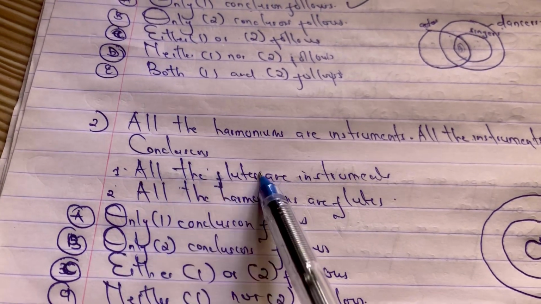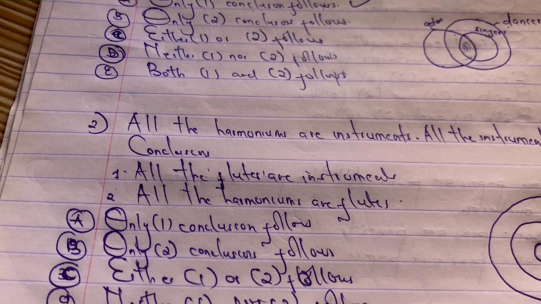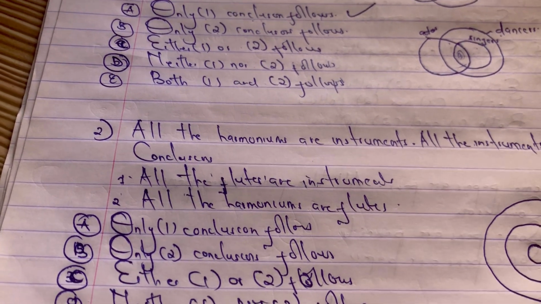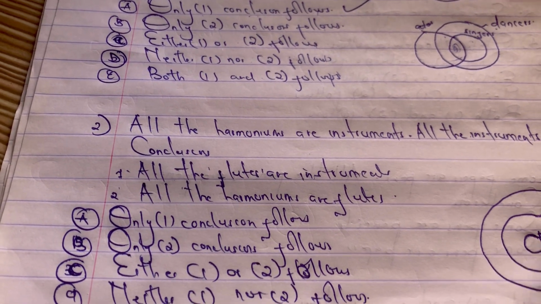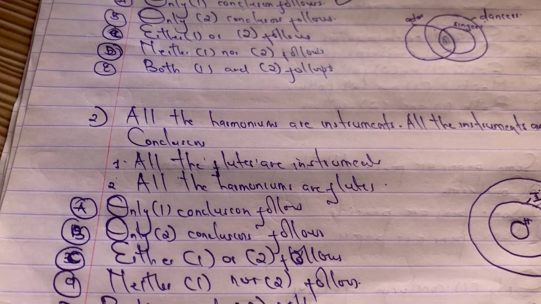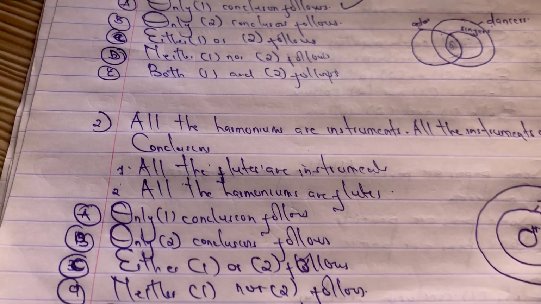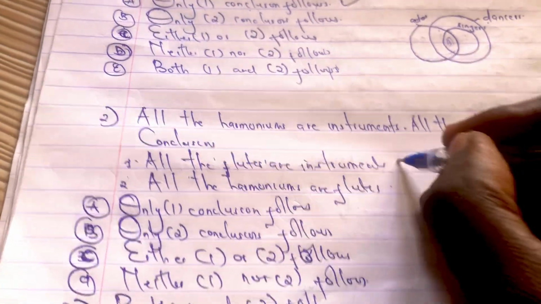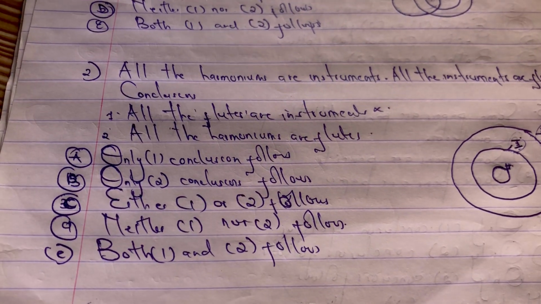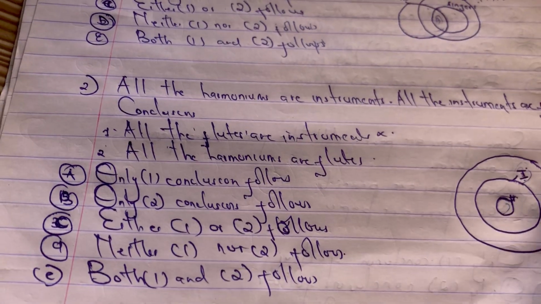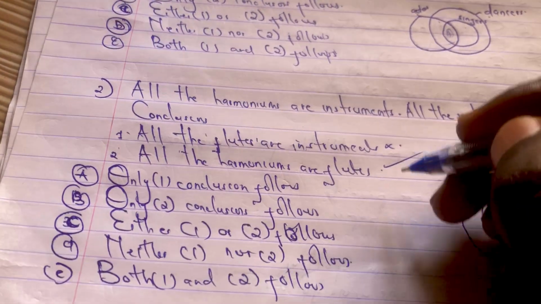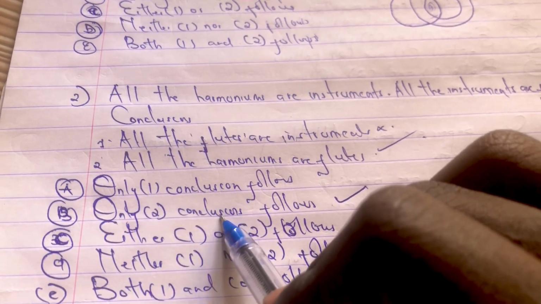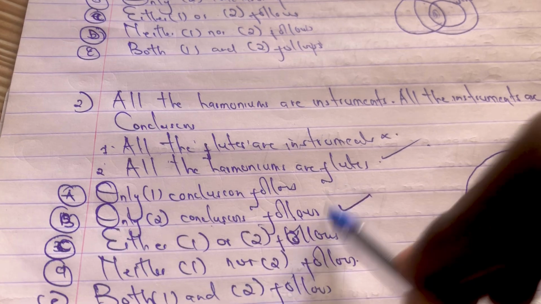So let's see the conclusions here. They are saying all the flutes are instruments. That is wrong. Not all the flutes are instruments according to the diagram that we have. Instead it will be all instruments are flutes, or all harmoniums are flutes. So the first one is wrong. The second one, they're saying all the harmoniums are flutes, which is correct. So our answer here will be conclusion B, because only conclusion 2 follows.